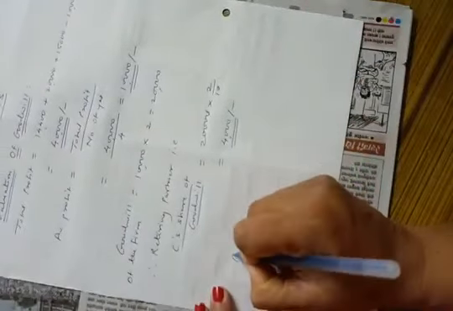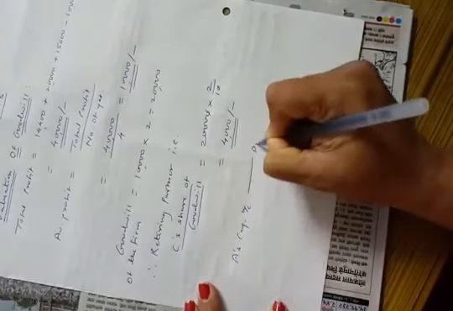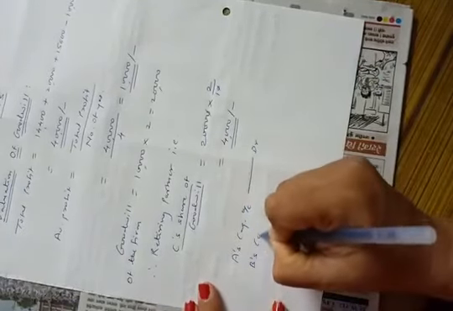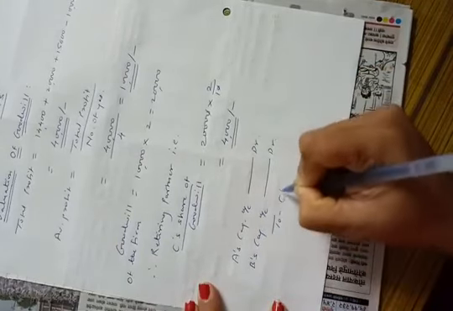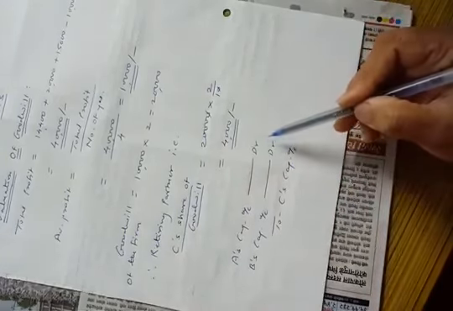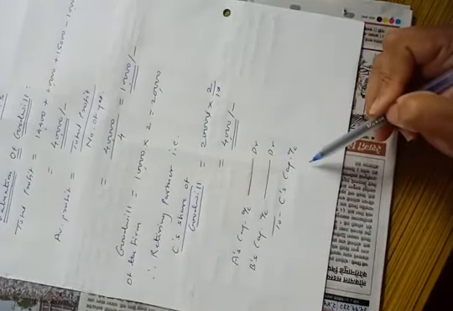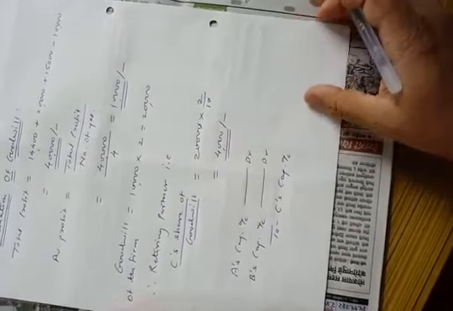The entry will be A's capital account debit, B's capital account debit to C's capital account. That is continuing partners account debit to retiring partner's capital account, that is gaining partners capital account debit to sacrificing partners capital account.